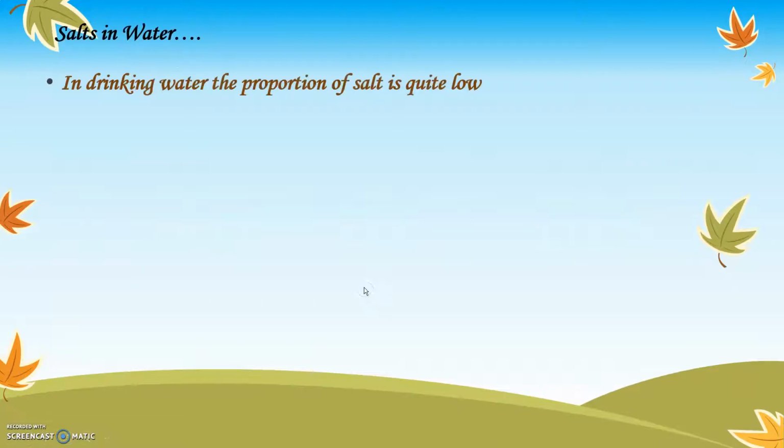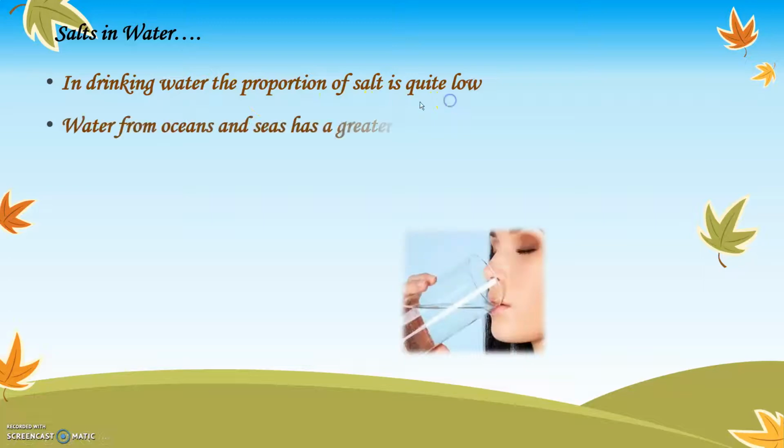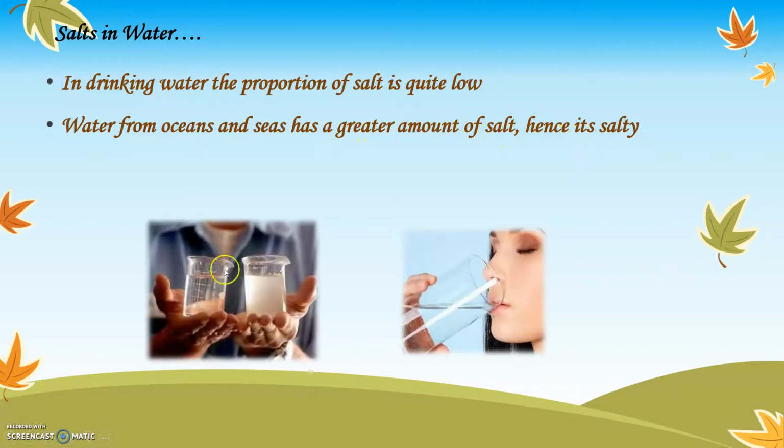Now, salts in water. In drinking water, the proportion of salt is quite low. Water from ocean and seas has greater amount of salt, hence it is salty. I am sure you can see, compare these 2 tubes of water. This is the fresh water and this is the salty water. You cannot drink salty water because it is extremely salty. The water we normally use to drink is fresh water, which does not have salt or contains a low amount of salt.